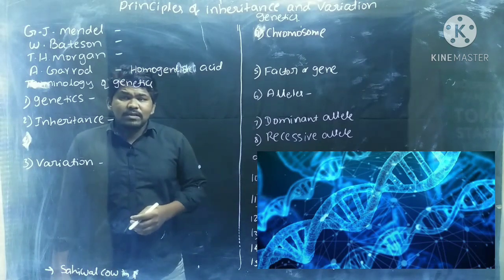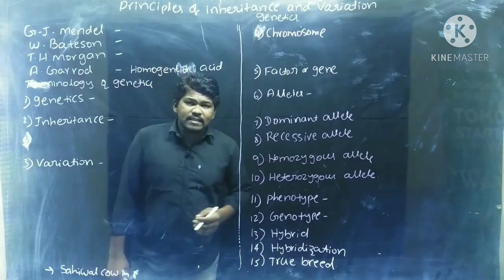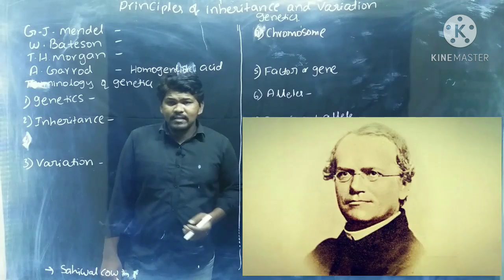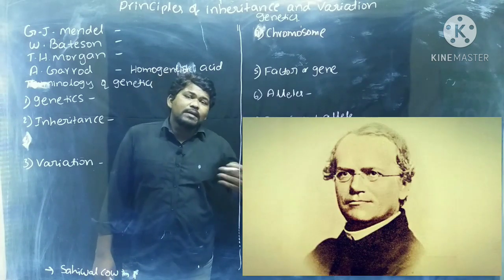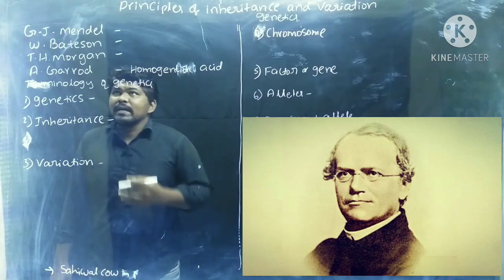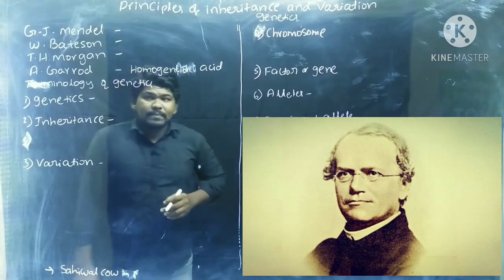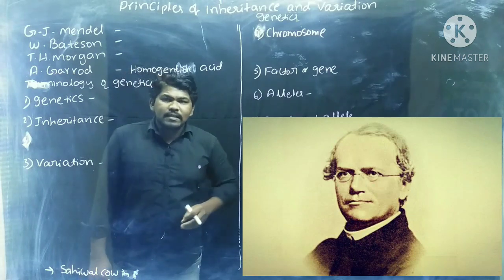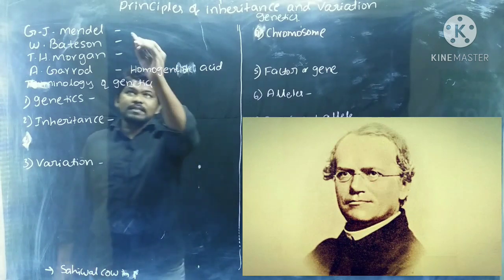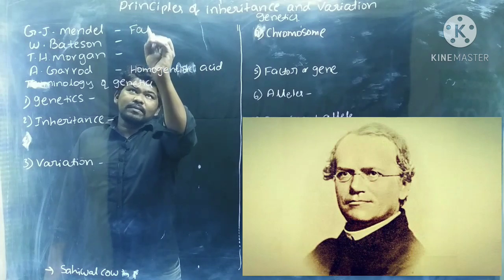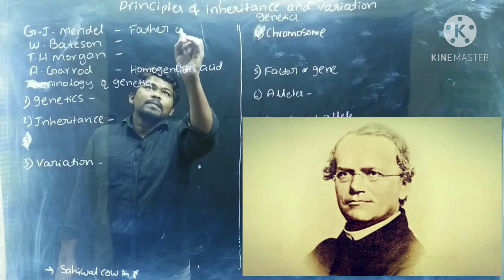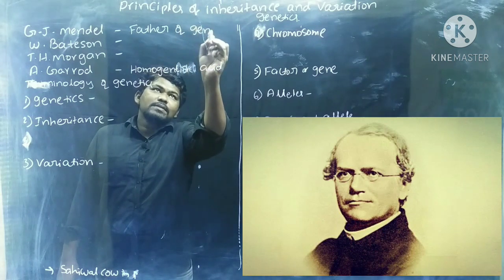First, we have to see a few scientists who worked on the principles of inheritance and variation, or who worked on genetics. Number 1, G.J. Mendel. Mendel is called the father of genetics.